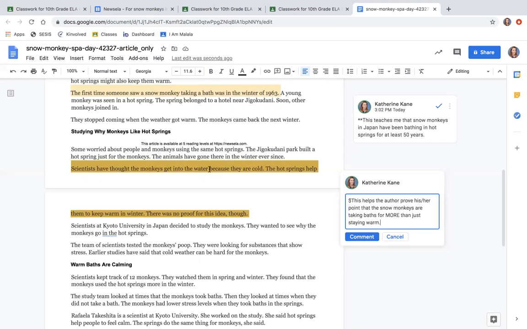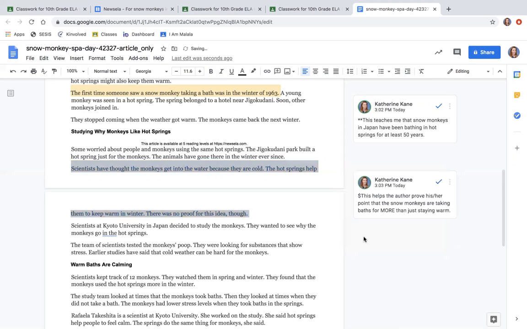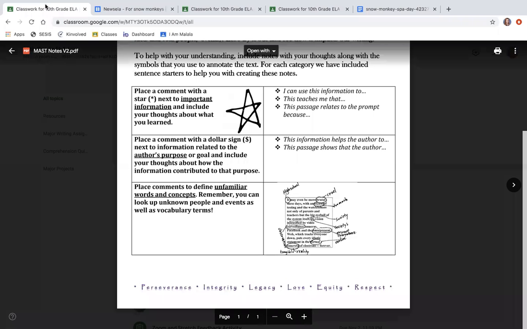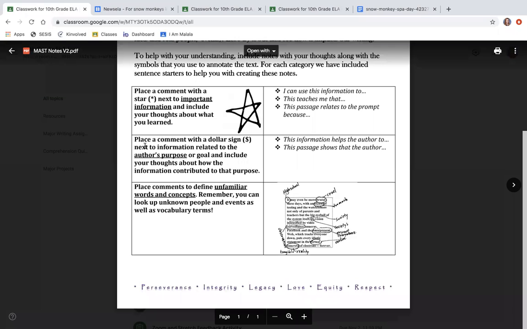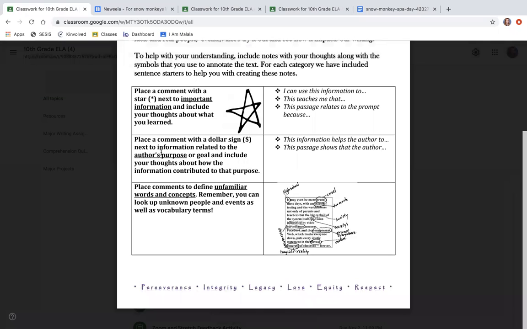So if there's no proof of them just taking a bath to get warm, that means that there must be another reason. And I think the author wants to let us know about that other reason. So I press comment, and so far I have two annotations. I have one with a star for important information, including your thoughts and what you learned. And then I have an annotation with a money sign for comments about author's purpose.